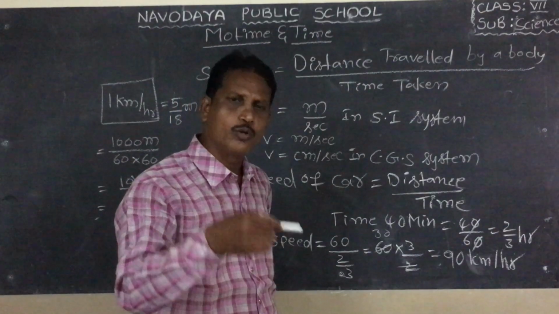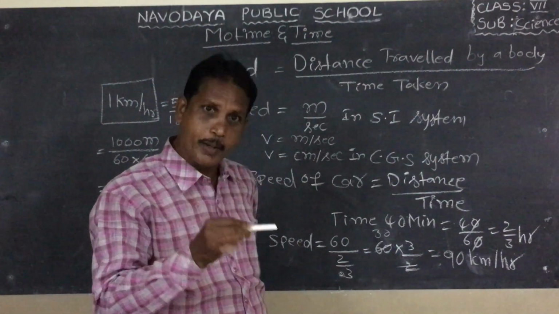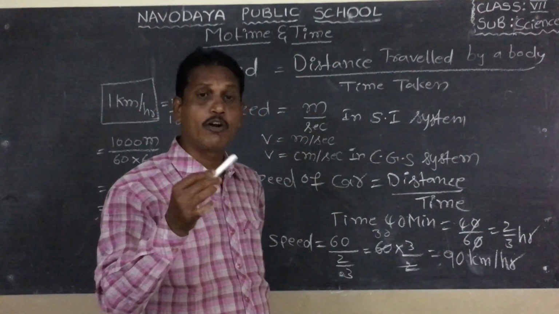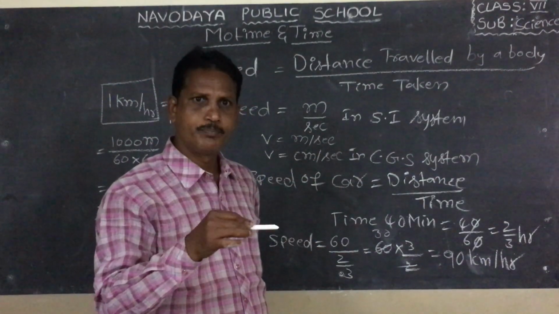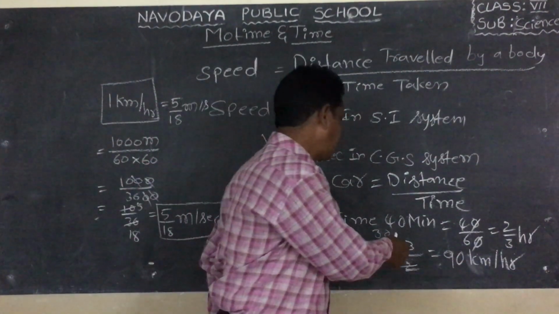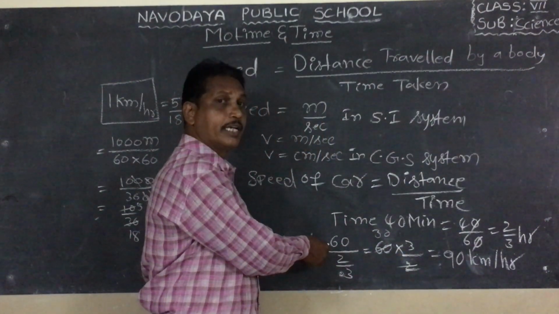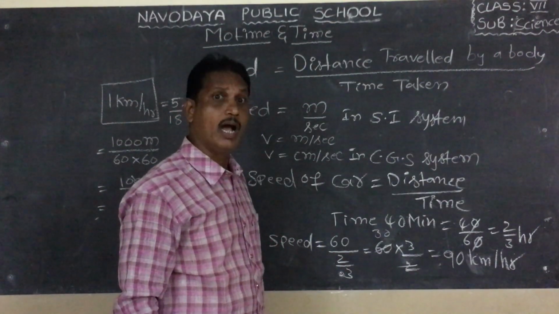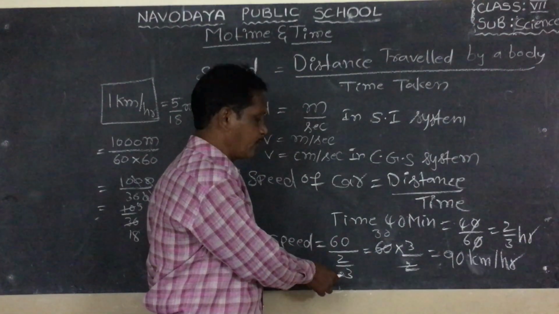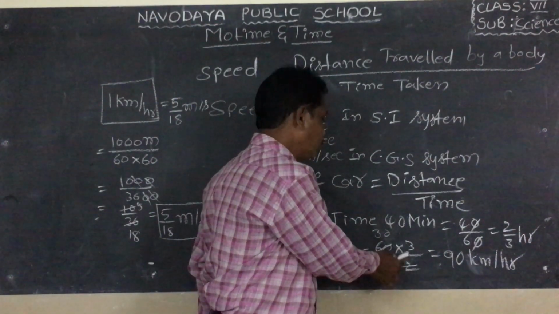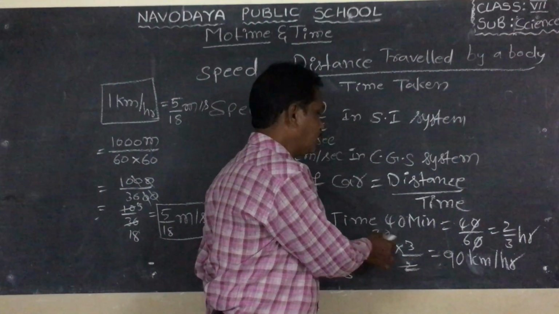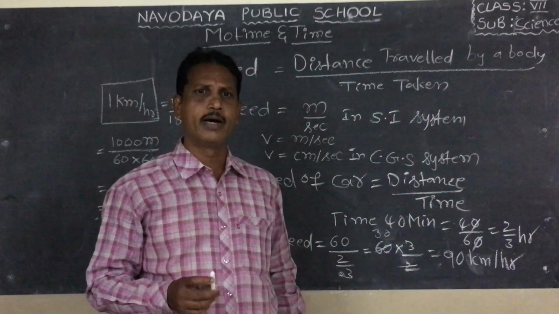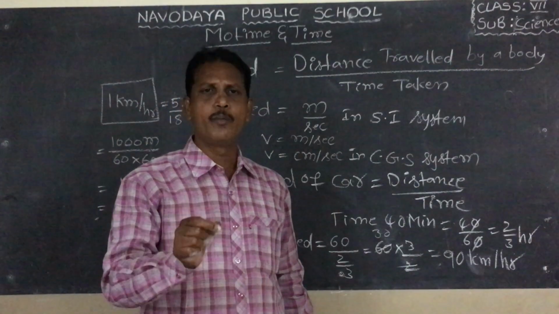The formula of speed is distance traveled divided by time taken. So 60 by 2 by 3 kilometers per hour equals 60 into 3 by 2, which is 90 kilometers per hour. Now the speed of the car is 90 kilometers per hour.